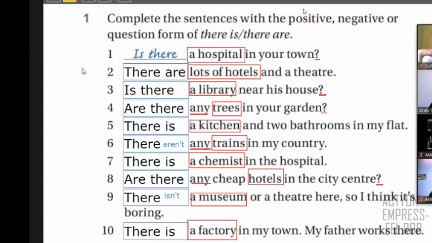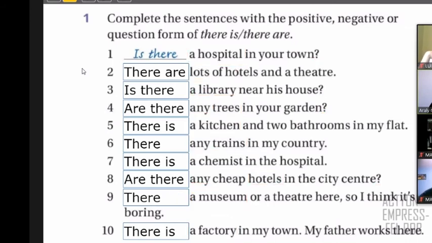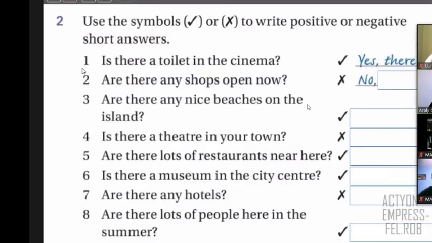In this next section, part two, we're going to remember or check how we answer the sentences when they are short. So we're going to practice short answers. For example, I can say, is there a toilet in the cinema? If it's yes, you can say, yes, there is. Or if it's no, you can say, no, there isn't, right?